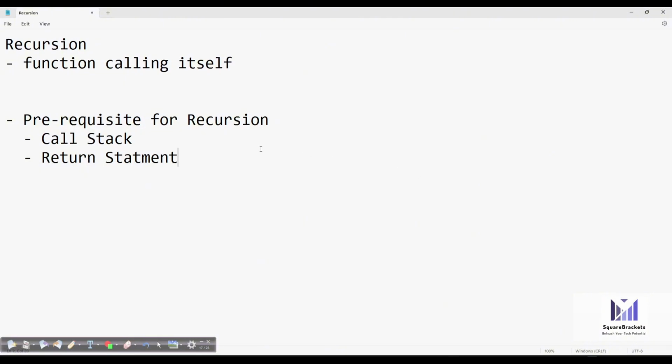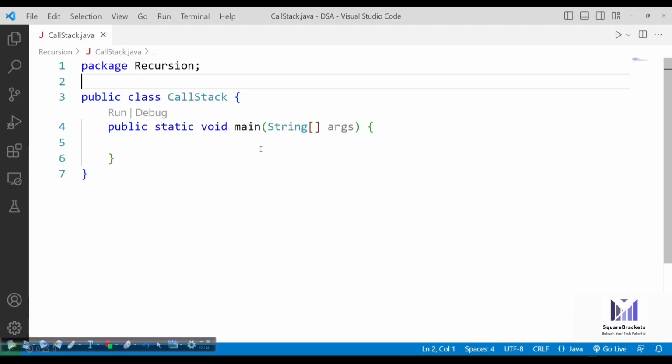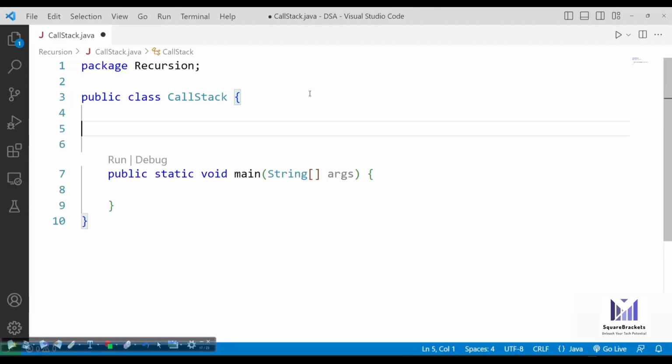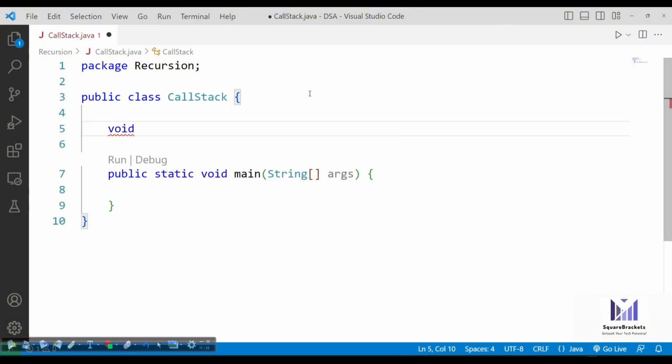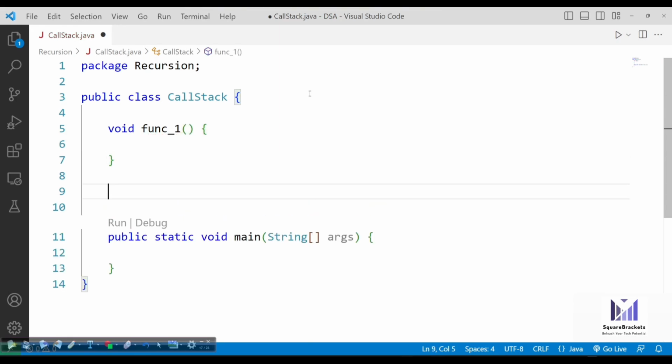So first, let's talk about the working of call stack with the return statement. So what exactly these two things are. Let's say there is a method, let's name it void function 1. Then there is a method known as function 2.